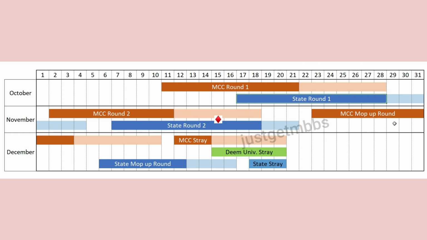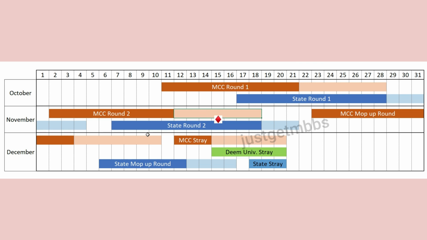So we will look at the schedule based on what MCC has given. Now the joining date, if you get a seat in state round 1, then you can join from 29th October to 4th November. 7 days again allowed for state counseling. Now at the same time, even before your deadline for joining state counseling, MCC round 2 starts. That is from 2nd November, the registration will start for MCC round 2, and it will go on until 11th November. On 11th November, you will have the results of MCC round 2. And once again, you will have 7 days, from 12th November to 18th November, to join the college.